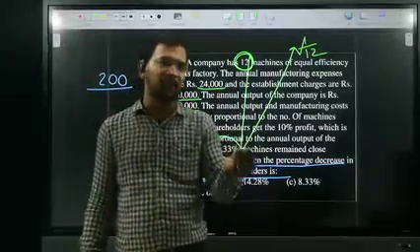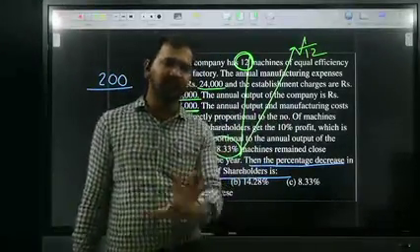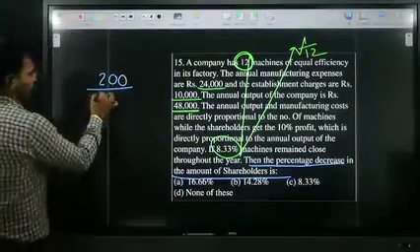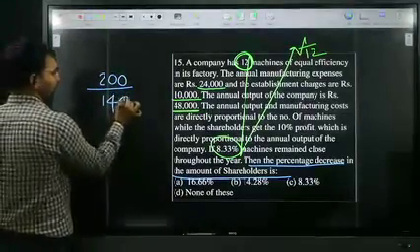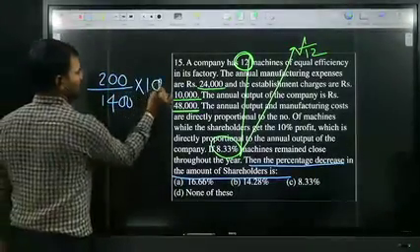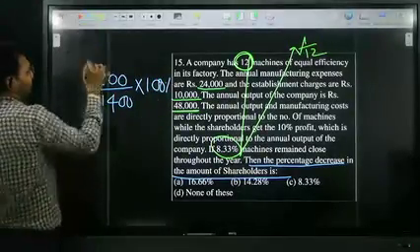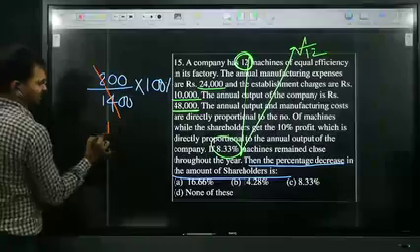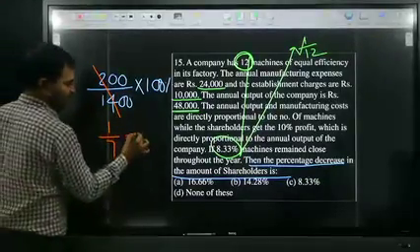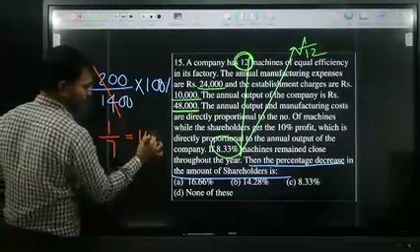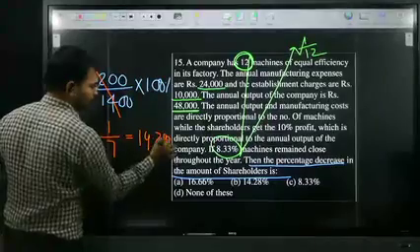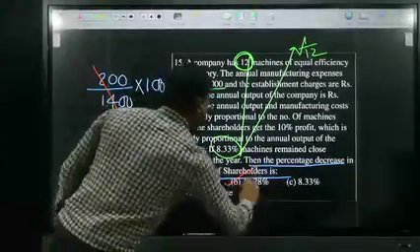Percentage decrease is change by initial value into 100. Change is 200, initial value is 1,400, into 100. That is 1 by 7, which is 14.28. Option B is the right answer.